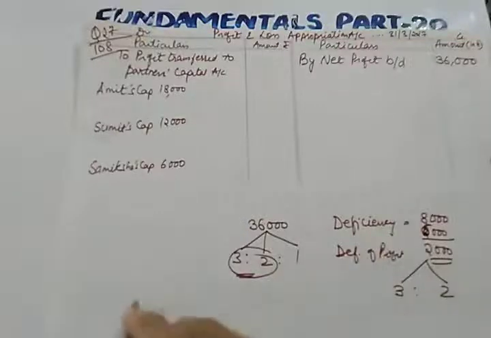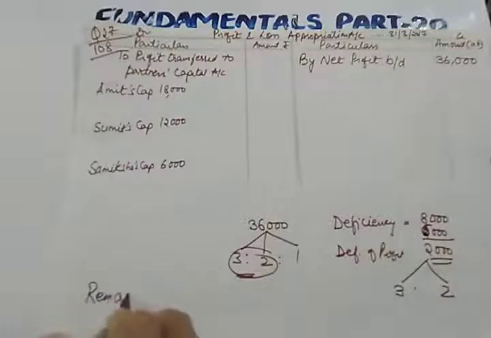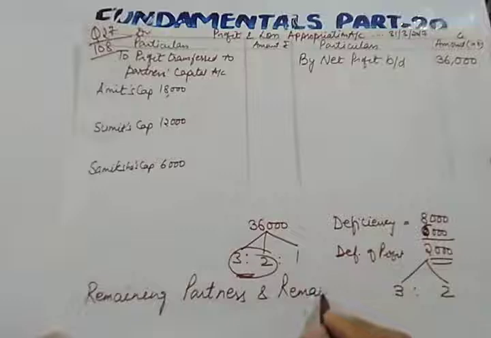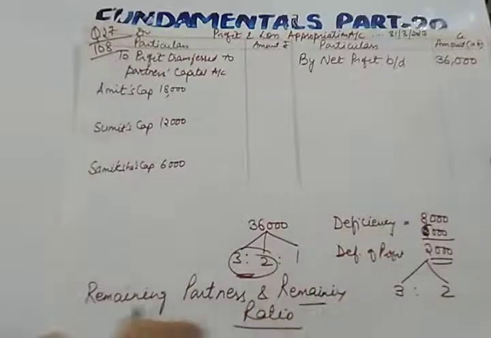See, this is a very interesting quotation: remaining partners and remaining ratio, RP, RR. So I hope this is clear to you.